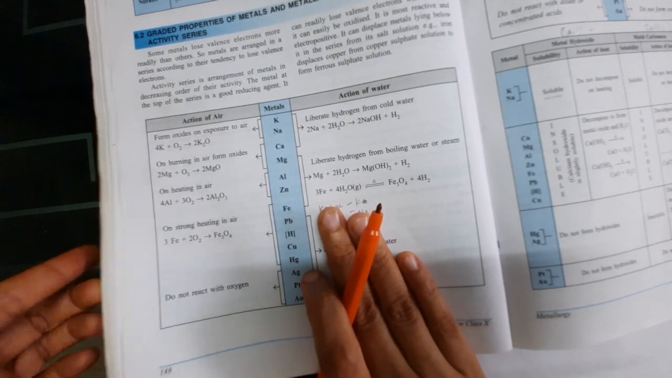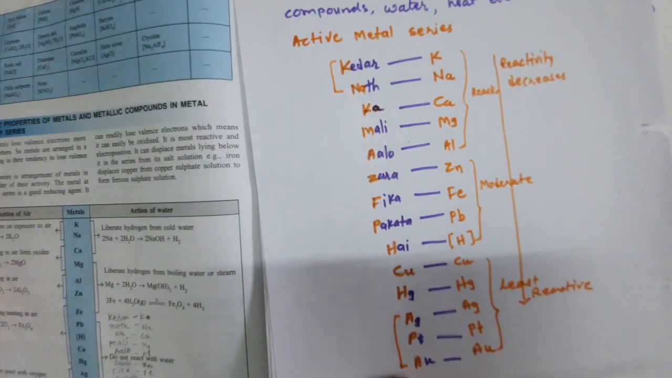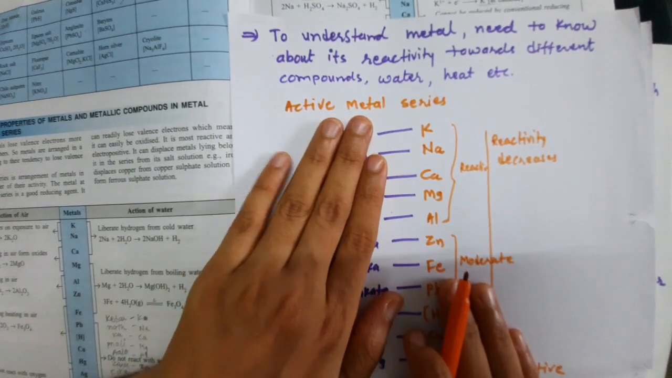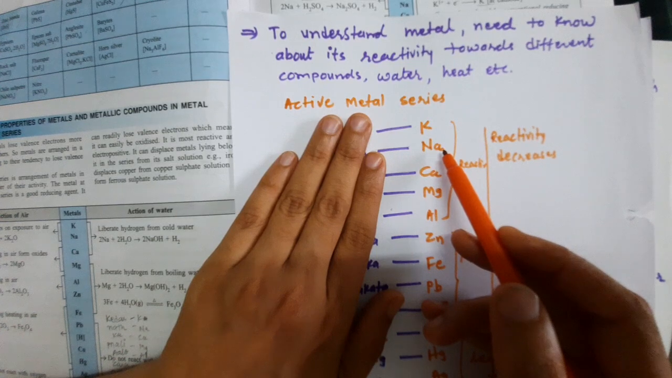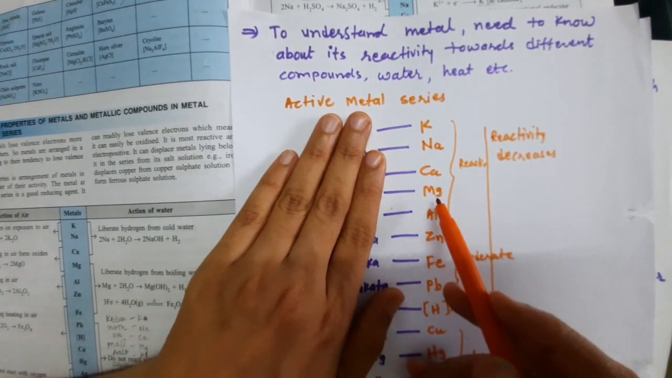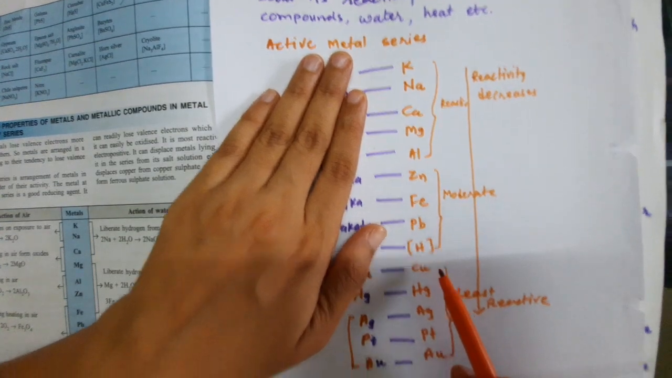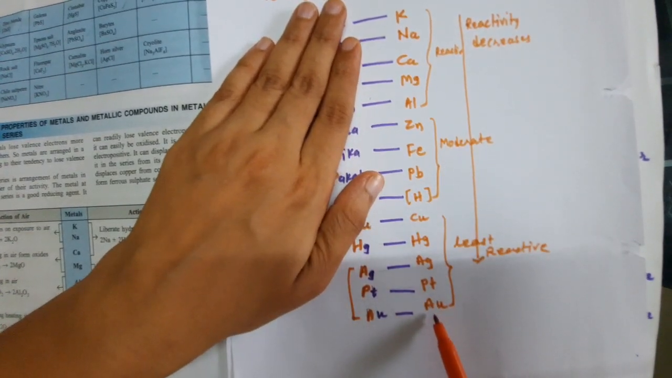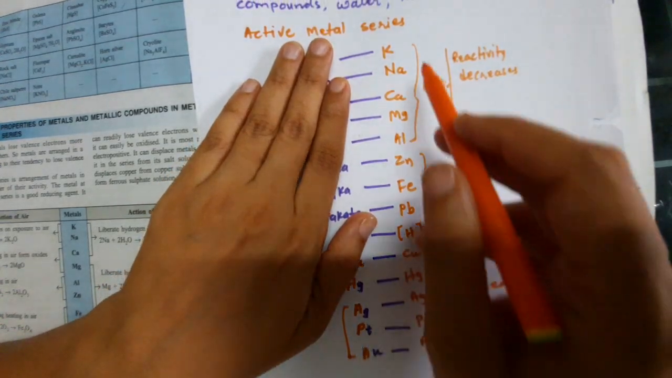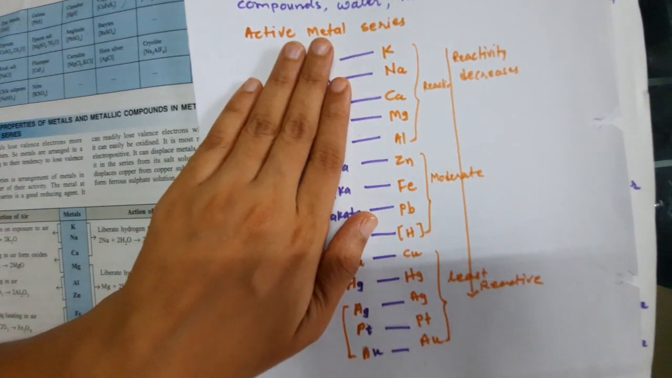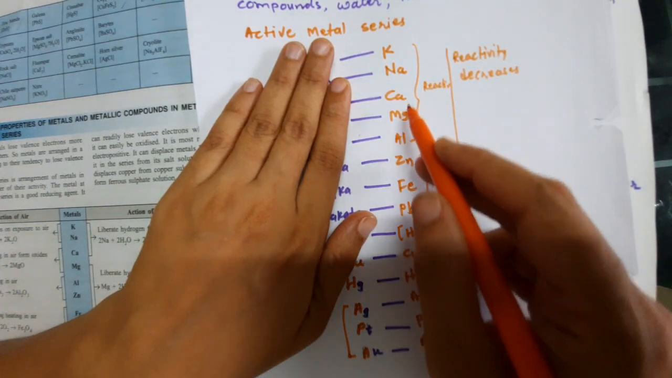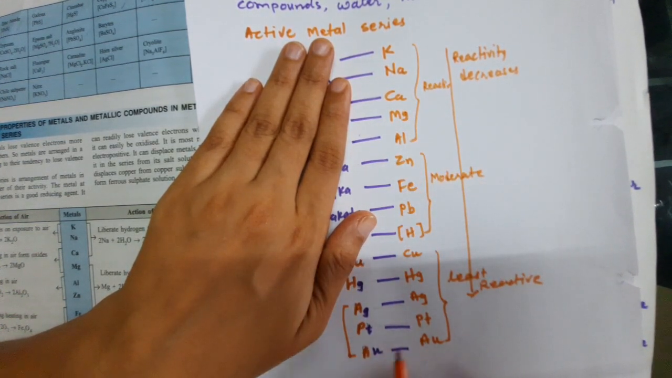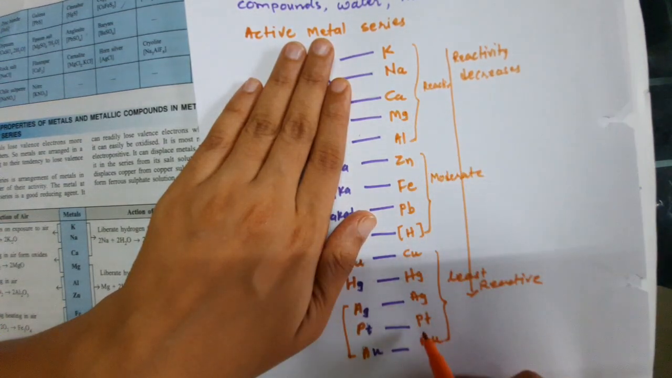So first we learn about the active metal series. It goes like this: sodium, potassium, K, Na, Ca, Mg, Al, Zn, Fe, Pb, H, Cu, Hg, Ag, Pt, Au. These are the active metal series. You need to remember it, student, very important in exam. In the electrochemistry chapter you also need this active metal series. So for that and for this chapter you need to learn it.